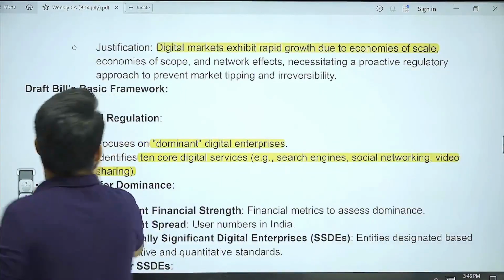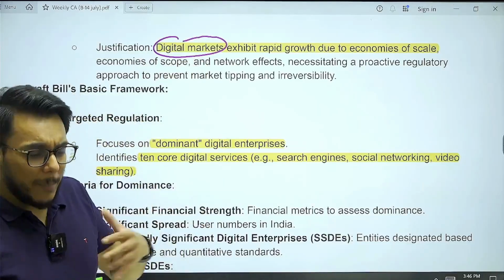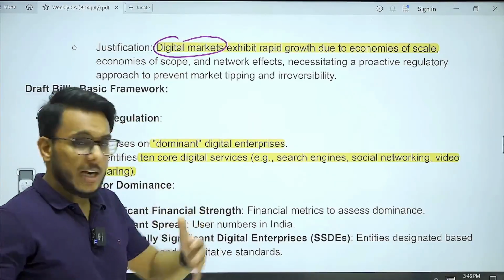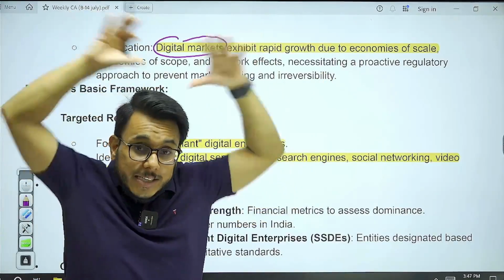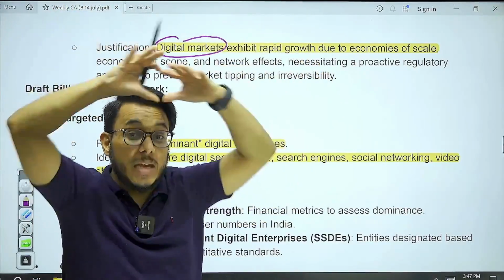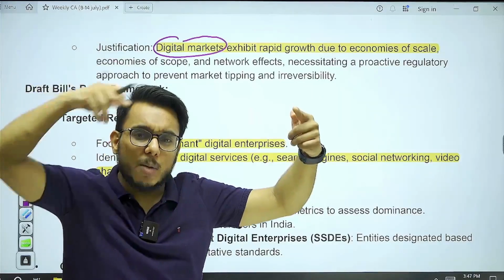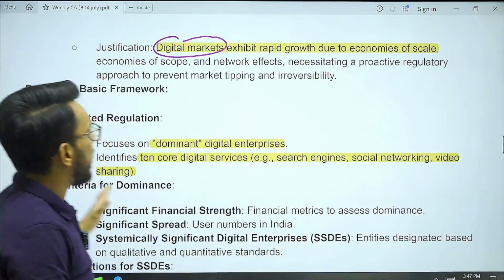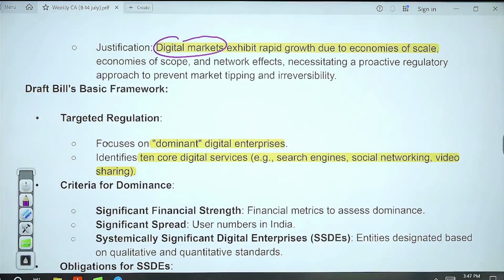You see, digital markets grow rapidly. Rapid evolution is happening. There are huge economies of scale. If the scale of the digital market is so big, and the number of people involved is so big, then if we wait for some practice to occur and then act, it will be very late. Therefore we need to go for a proactive regulatory approach.